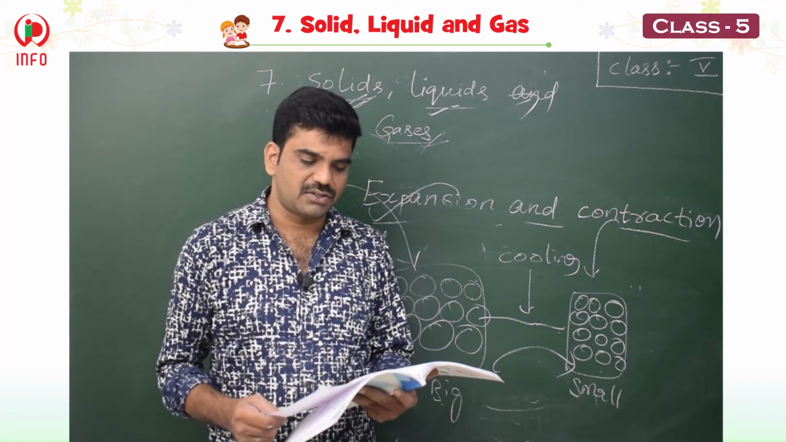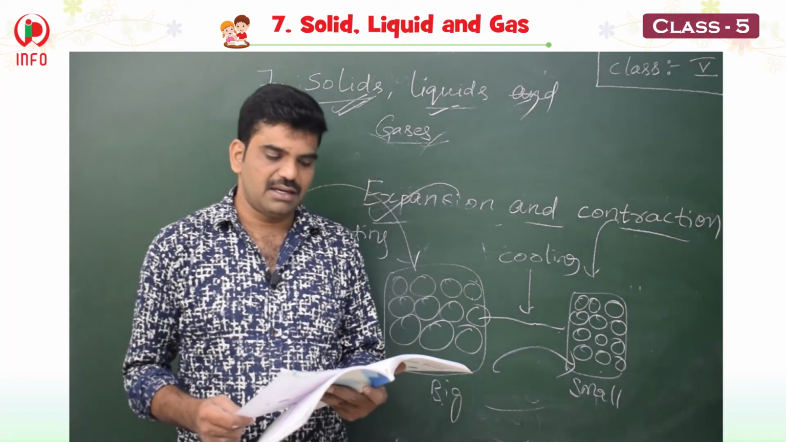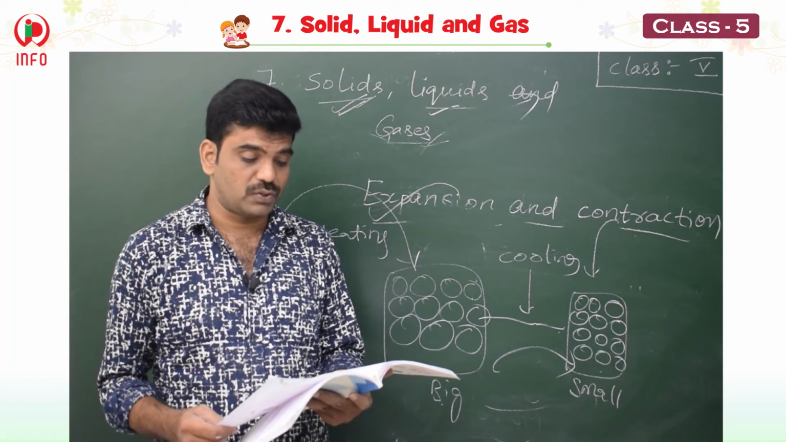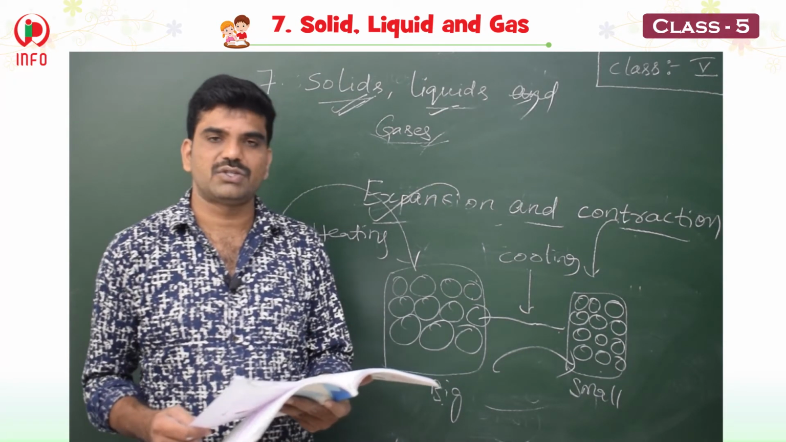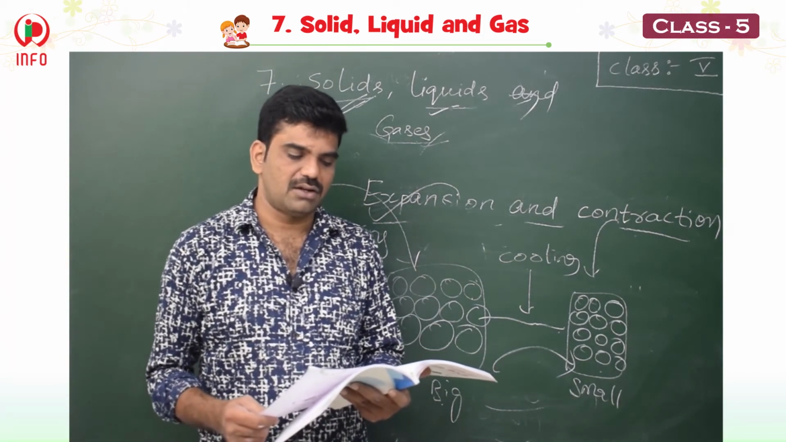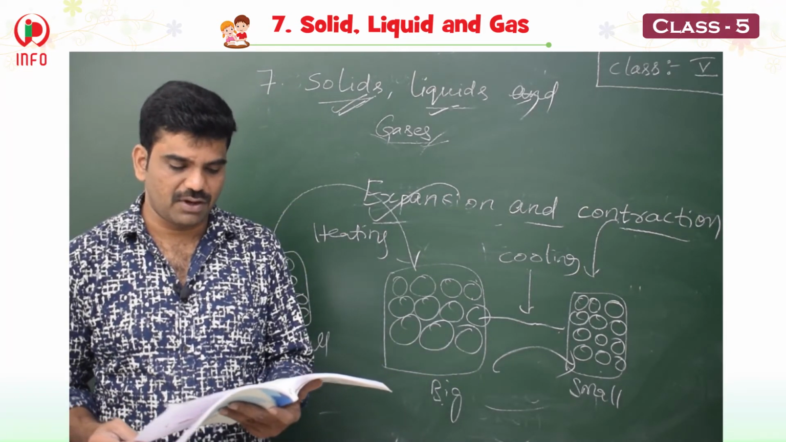In gases also, like liquids, they are not arranged in any particular pattern. They are held together by weaker pull. They are not very close to each other. They have intermolecular space, and so they can move. Like liquids, the gases also do not have fixed shape but have fixed volume.